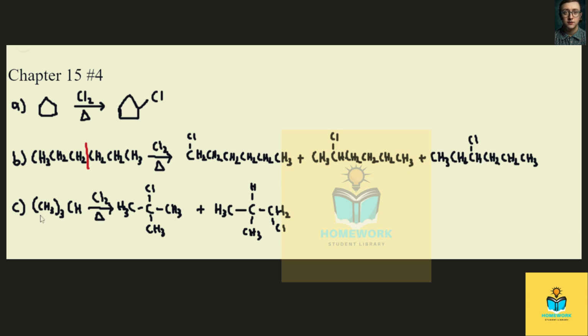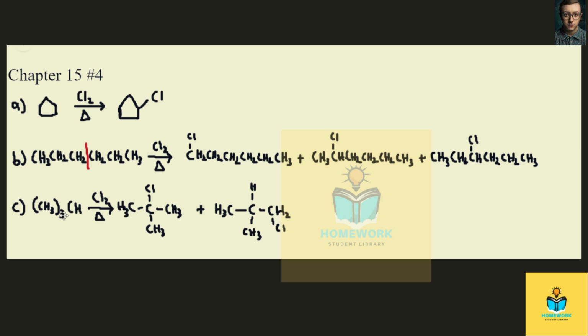So C is a similar situation. There are really only 2 types of carbon in this molecule. There's this central carbon that has 1 hydrogen, and then there are the carbons attached to it, which each have 3 hydrogens. And so each of these 3 methyl groups are identical to one another.